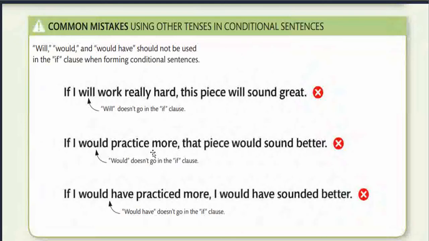If I would practice more, that piece would sound better. Would does not go with the if clause. If I would have practiced more, I would have sounded better. Would have does not go with the if clause. So I will, I would, and I would have, all three constructions are incorrect.